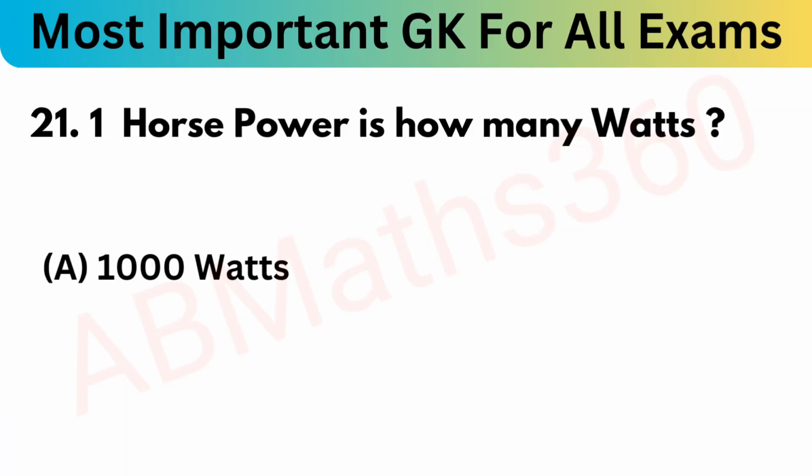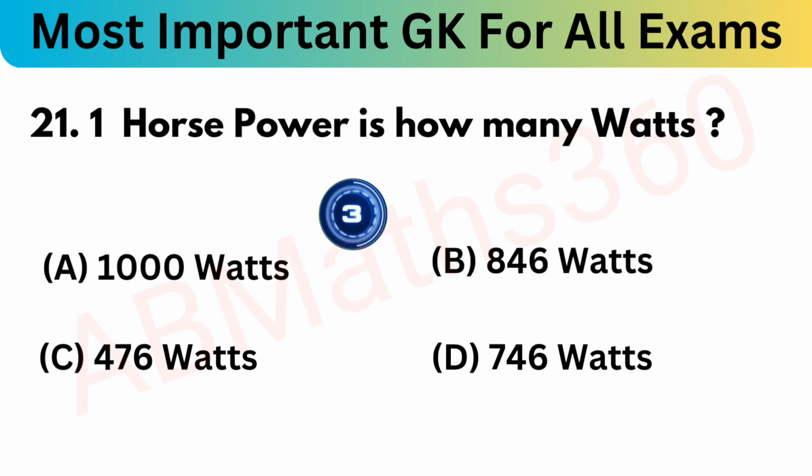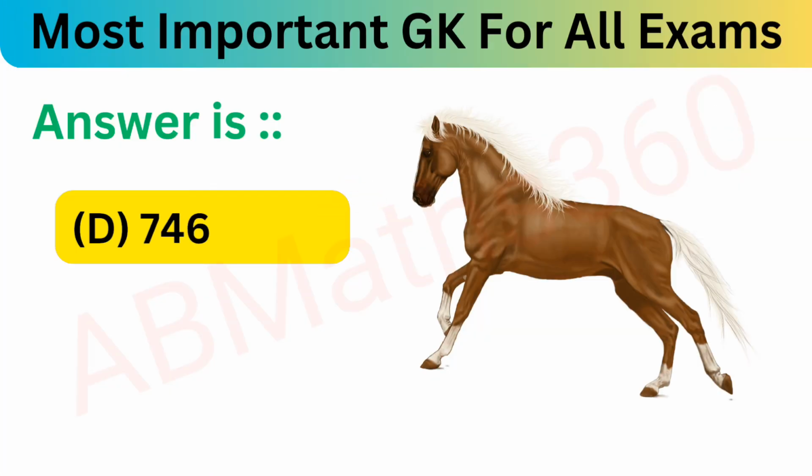Okay, 1 horsepower, that is 1 HP, is how many watts? Option A, 1000 watts; option B, 846 watts; option C, 476 watts; and option D, 746 watts. So what is the answer? That is option number D, 746 watts.